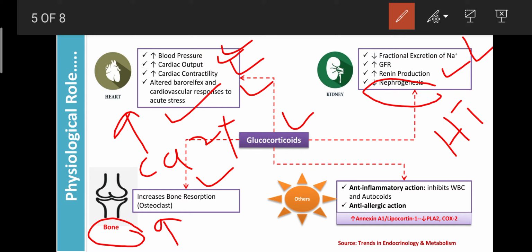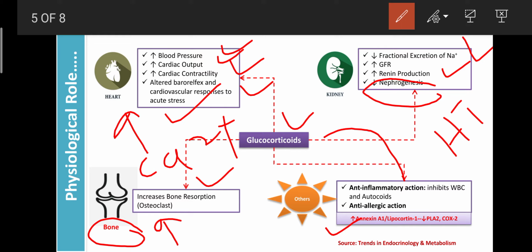Glucocorticoids have a strong anti-inflammatory action because they can enhance one peptide that is known as lipocortin 1 or annexin A1.